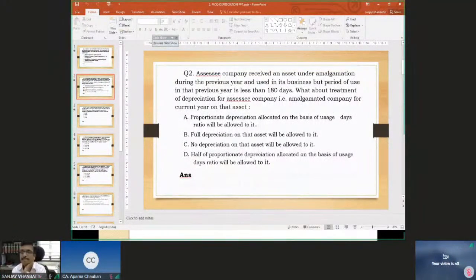Yes, any other answers? So B and C are not the options at all. Either it is D or it is A. Yes, Mansha from New Delhi, you are saying answer A. Any more answers? Okay, fine.